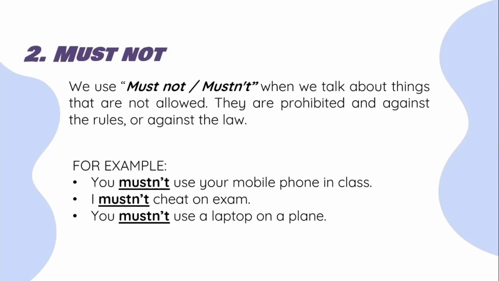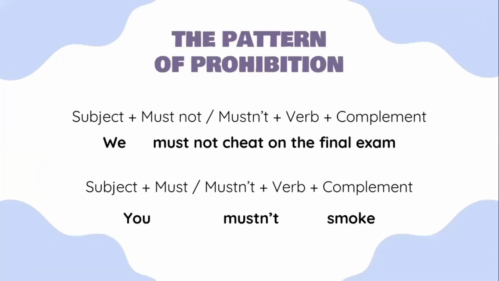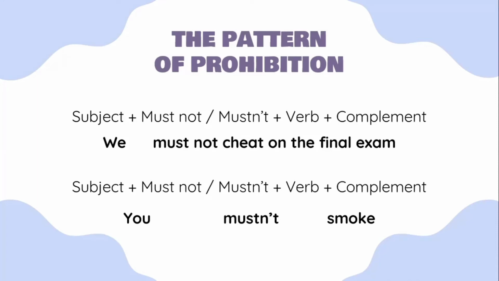And the second one, I mustn't cheat on the exam. You mustn't use a laptop on a plane. It is forbidden. So in order to make a good sentence about prohibition, we have to follow the pattern of it. The pattern of prohibition is subject plus must not or mustn't plus verb plus complement. For example, we must not cheat on the final exam. And then the second one, you mustn't smoke. It is still fine and okay if you just use subject plus must not or mustn't plus verb only, if the sentence is correct.